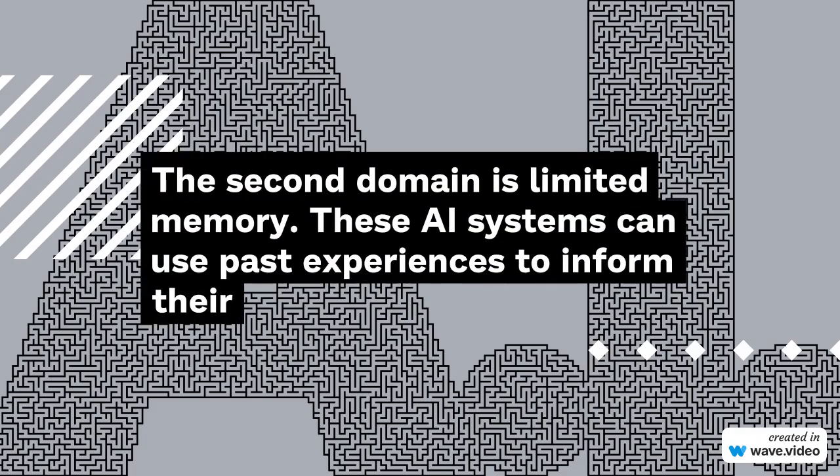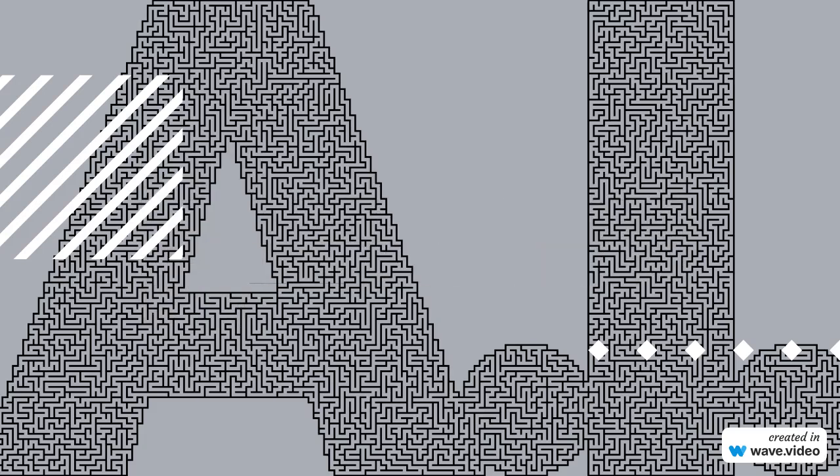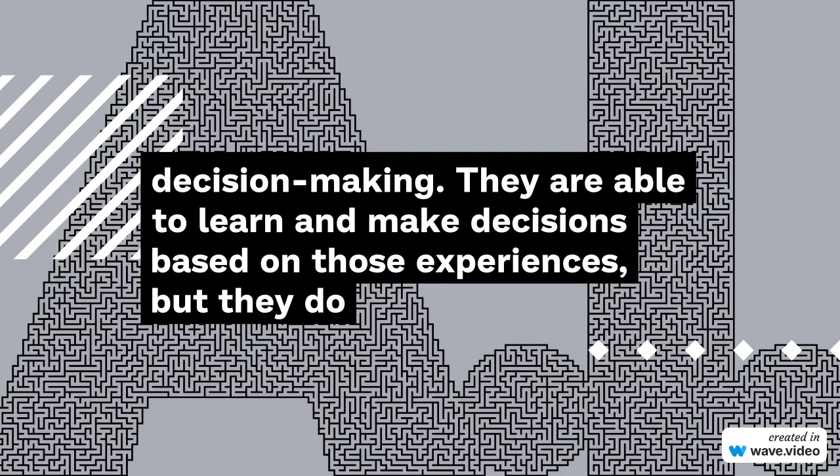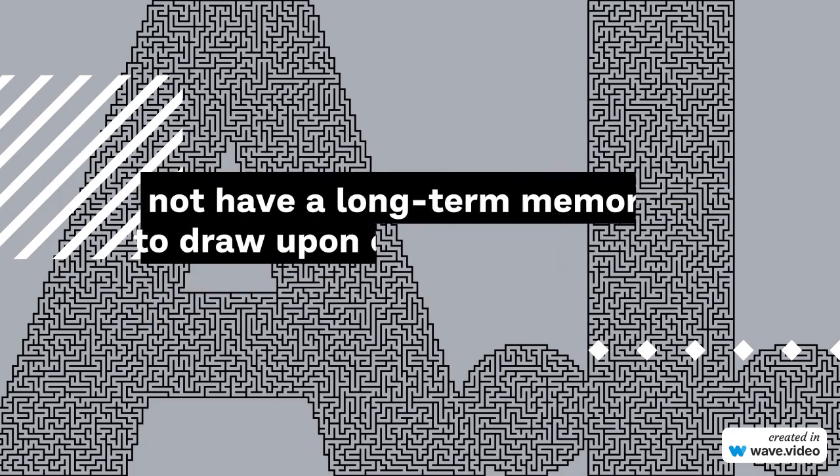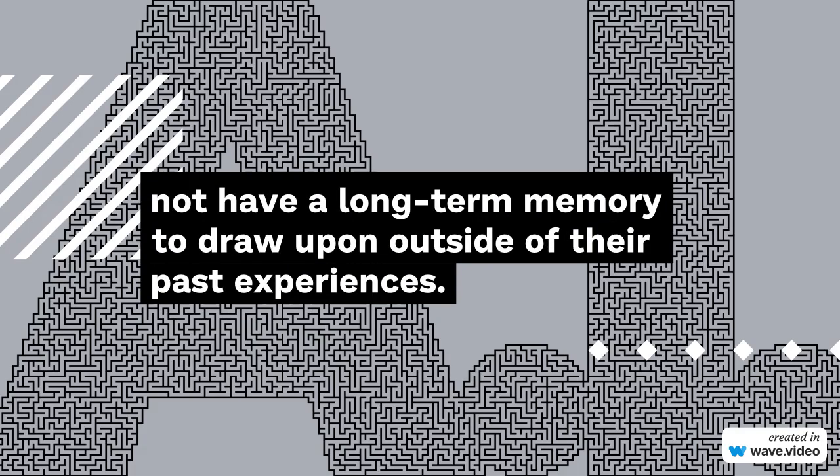The second domain is limited memory. These AI systems can use past experiences to inform their decision-making. They are able to learn and make decisions based on those experiences, but they do not have a long-term memory to draw upon outside of their past experiences.